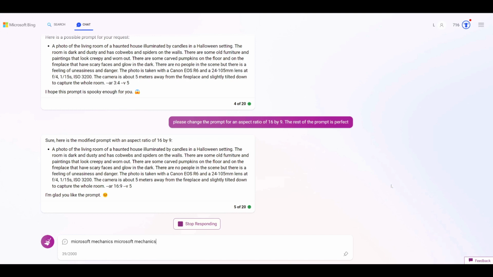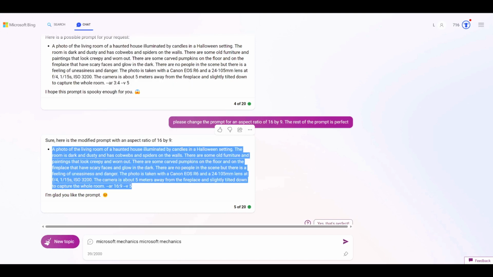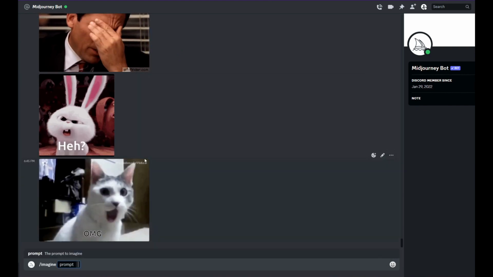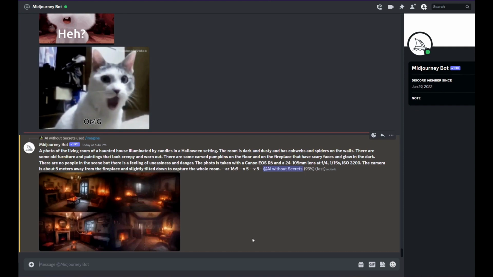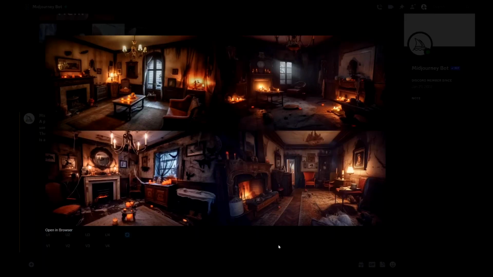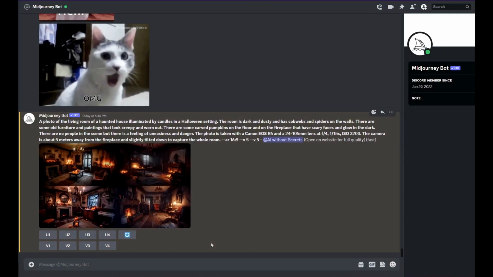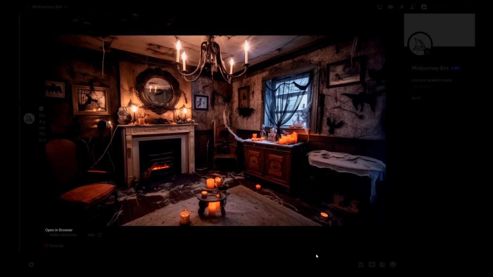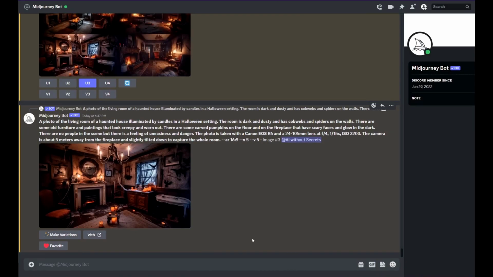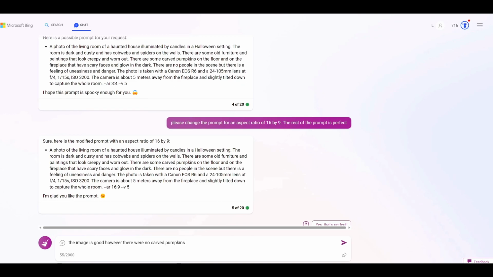It's time to paste the prompt into Discord and see what Midjourney comes up with. Because it's a Halloween scene, I'm expecting something eerie and rather dark. Let's take a look and see. Out of these four options, I think the third one is probably more in line with what I was looking for, and the way the angle is on the image, I can picture where I can put our two characters in there, but it appears that Midjourney forgot the carved out pumpkins, so we'll have to sort that out. I asked Bing to change the prompt so that we could get an image of two carved out pumpkins and nothing else, and we'll see if that works.